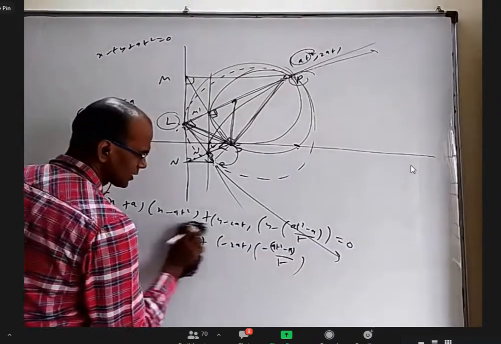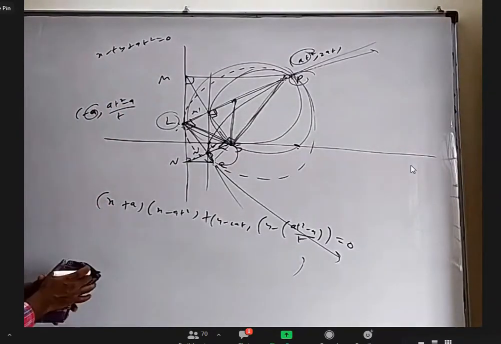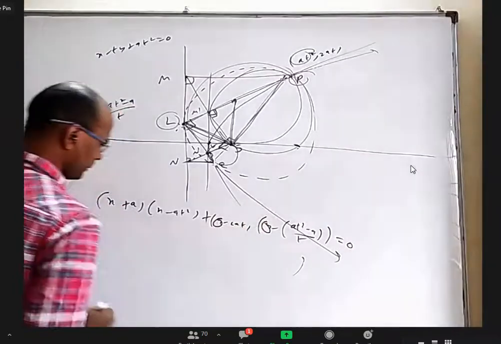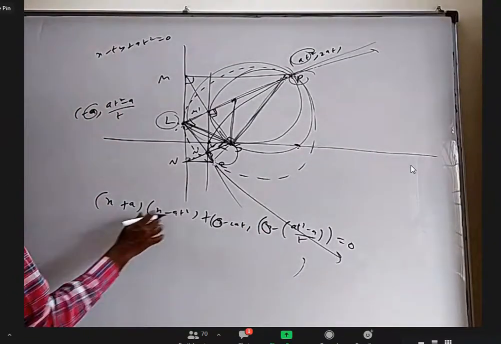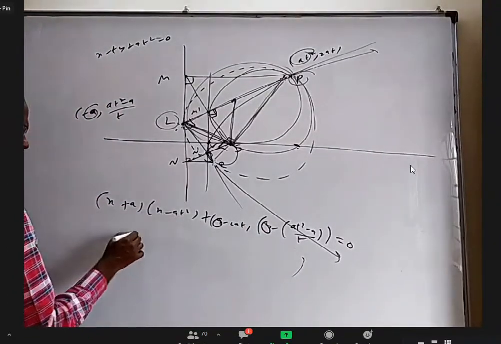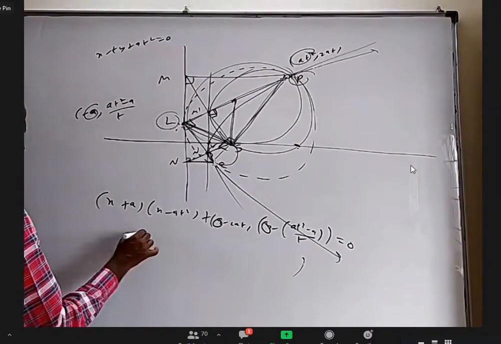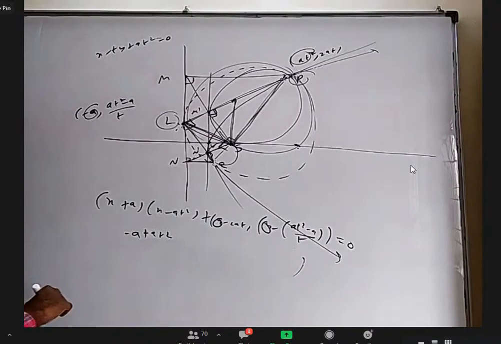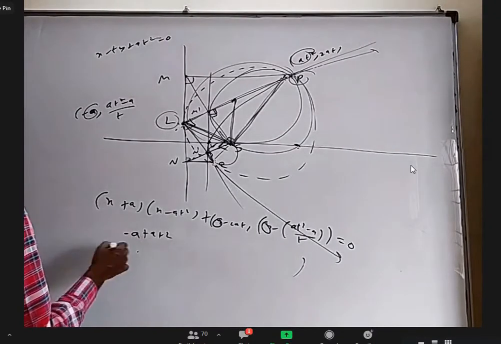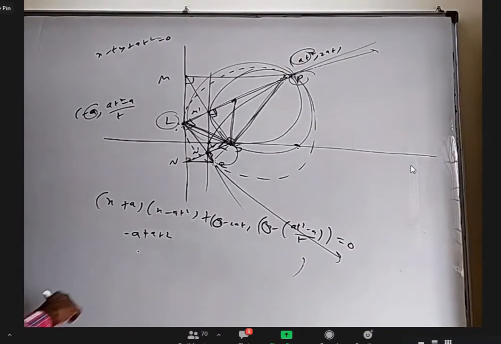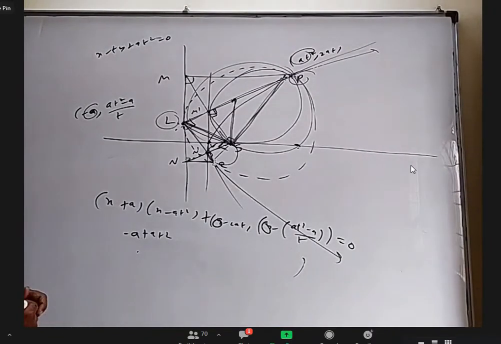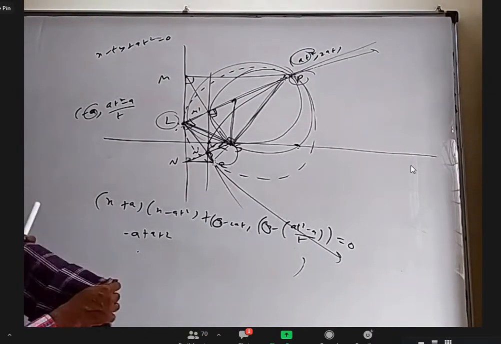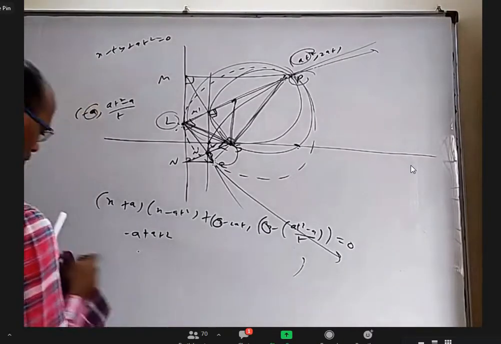But it is intersecting the x-axis at one more point. How to know what that is? Put only y equal to 0. I'll get the sum of the roots from this as A minus 8 square. No, 8 square minus A is the sum of the roots. So one root is A, the other root is 8 square minus 2A. Okay, that's not a fixed point. It's okay, not a problem.